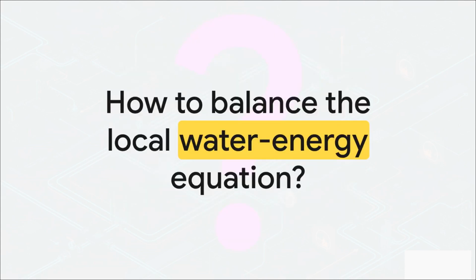To wrap up our explainer today, I want to leave you with a really crucial local systems engineering question. If shifting away from on-site water usage ends up pushing the strain onto our power grids, how should your local community balance its own water-energy resilience equation? Because when it comes to the immense physical infrastructure supporting the AI we use every single day, there are no perfect universal solutions. There are only highly localized trade-offs.